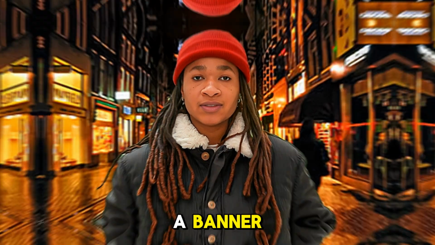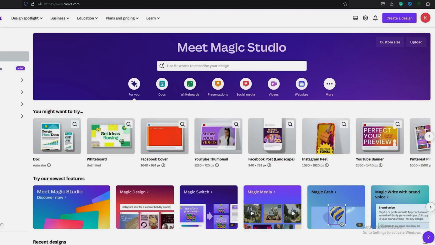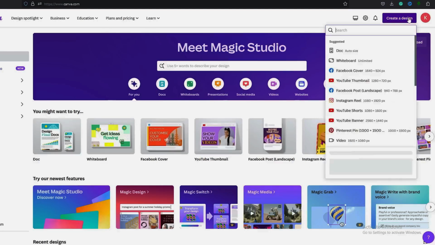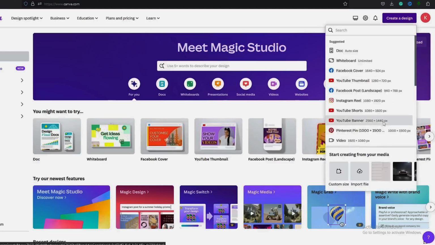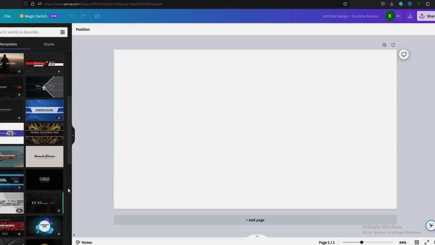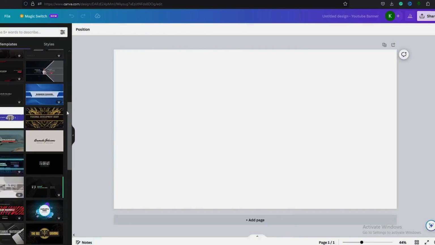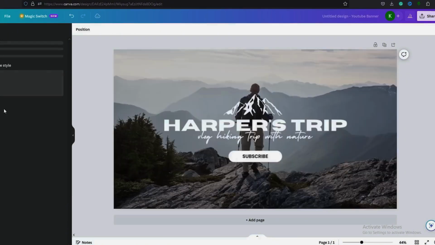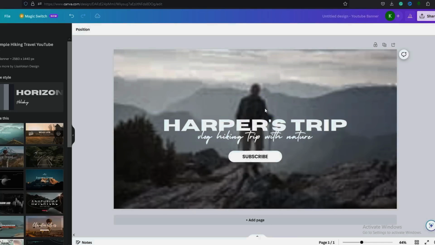Now we need a banner. Let's go to Canva and create a banner. If you don't have a Canva account, you can sign up for free. Go to create design and select YouTube banner. This banner should be simple and clean. In the side menu, you can see there are a lot of templates. We can select a suitable one and edit it according to our niche. I will select this one.